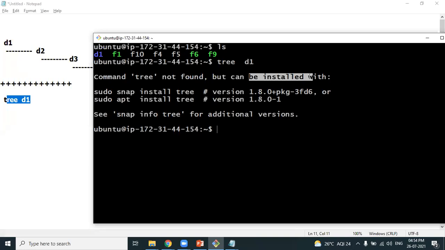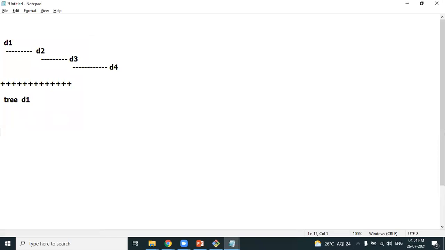Okay. Now listen to my statement. Tree is the name of the command. Agree? Tree is a command which is present in the tree package. Tree is a command present in which package? Tree package. If you look at the documentation, you understand which command is present in which package. Tree is a command which is present in the tree package.